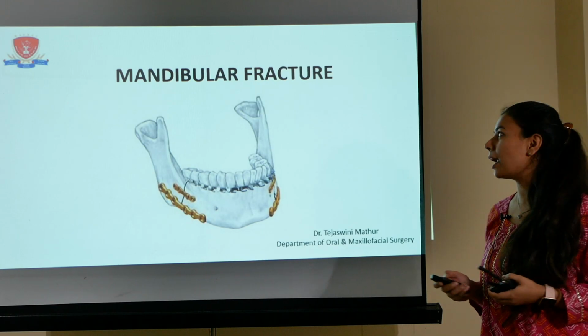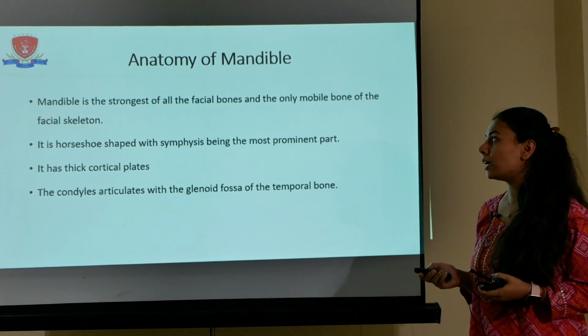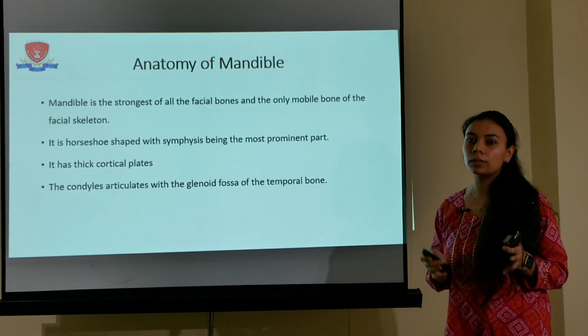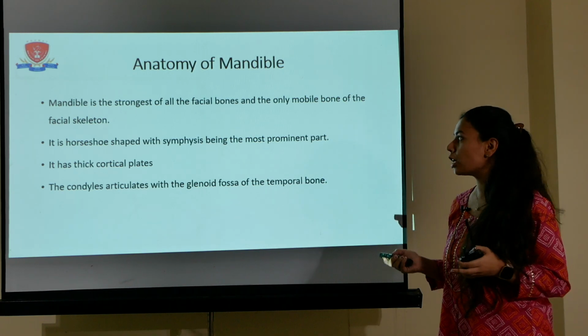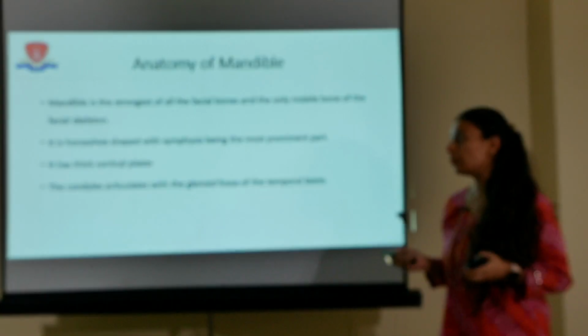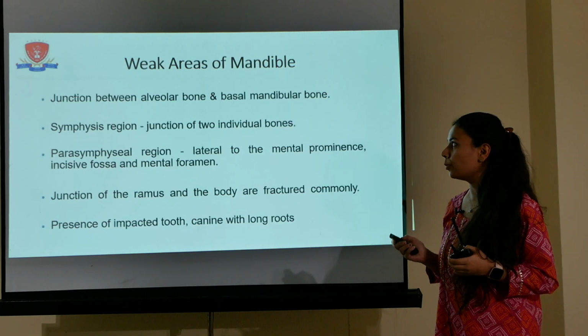Today I'll be covering mandibular fracture. Coming to the anatomy of the mandible, the mandible is the strongest of all the facial bones and it is the only mobile bone of the facial skeleton. It is horseshoe shaped with the symphysis being the most prominent part. It has thick cortical plates and the condyles articulate with the glenoid fossa of the temporal bone.